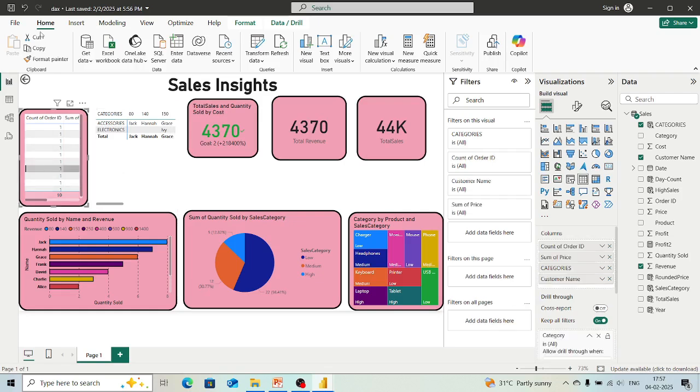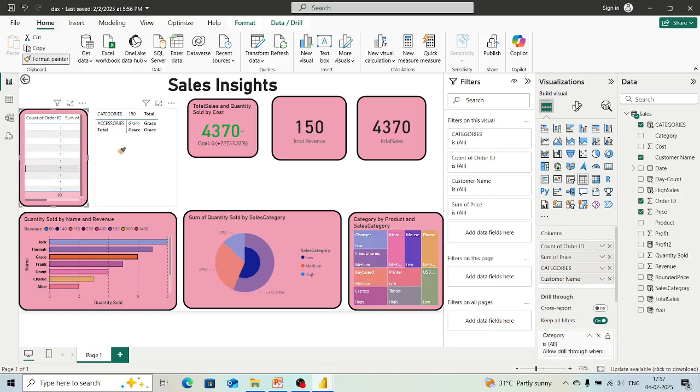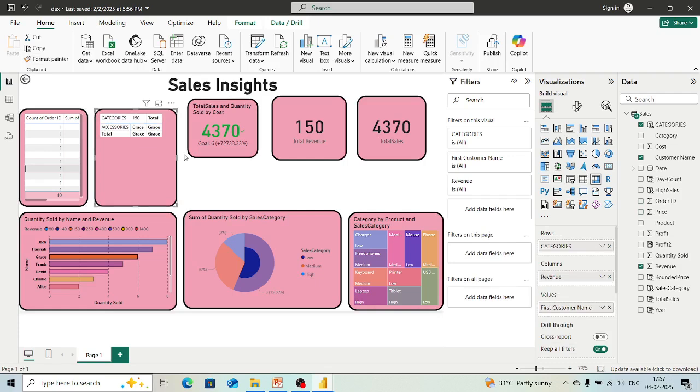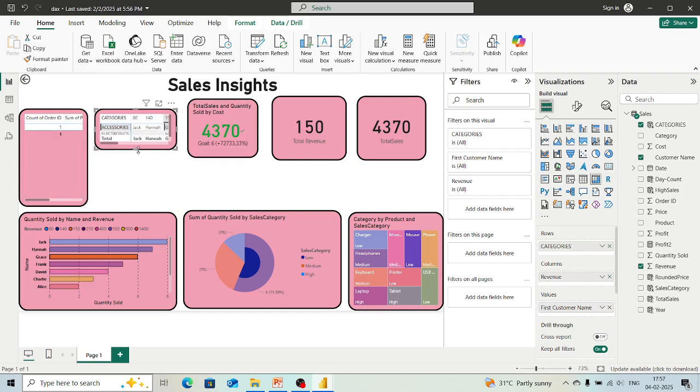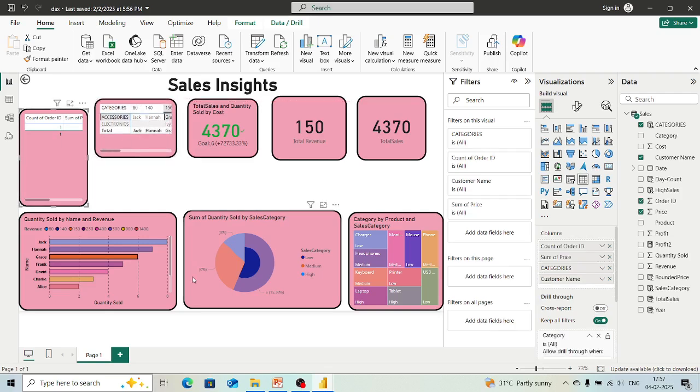Let's apply this first. There is no need for this much, right? We can just keep it like this. Or a card also we can make it. So it depends upon us, what we want to visualize, what we want to create, or whatever we want to show.